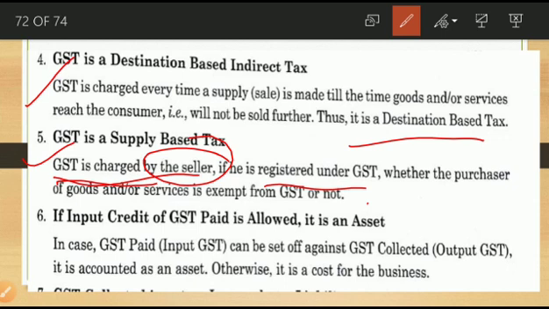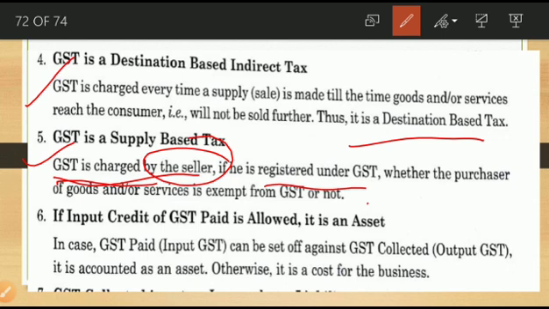Next one is, if input credit of GST paid is allowed, then it is an asset. Meaning, in case GST paid, that is input GST, can be set off against GST collected, output GST, it is accounted as an asset. Otherwise, it is a cost for the business.